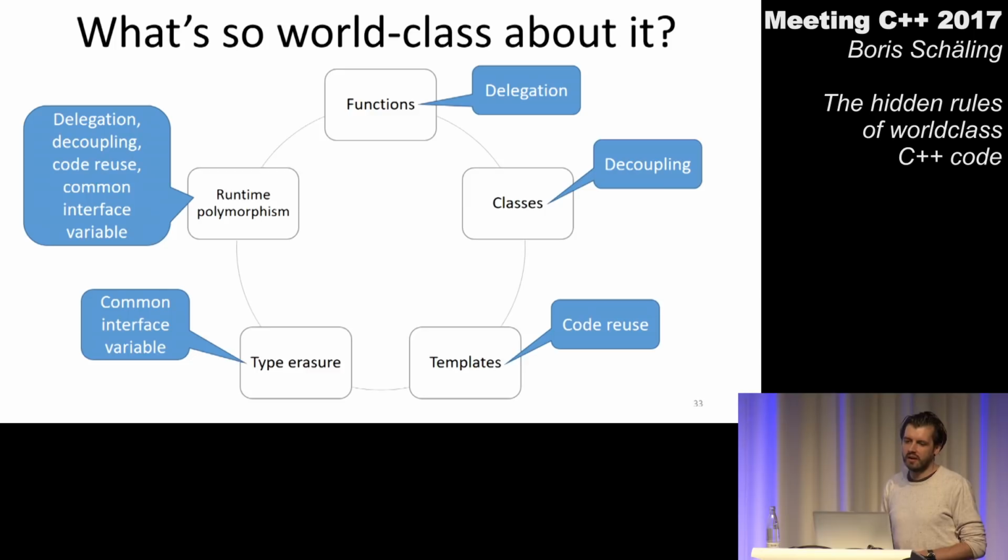So if we look at all the language features we used now, we see that runtime polymorphism here on the left side promises us delegation, decoupling, code reuse, common interface variables. And if we look at all those other language features we see here on the right, we get the same benefits. So we still have two different ways of implementing everything. And it seems like we are revealing our intentions in both ways equally well. So is there a way that we can pick one way over the other?